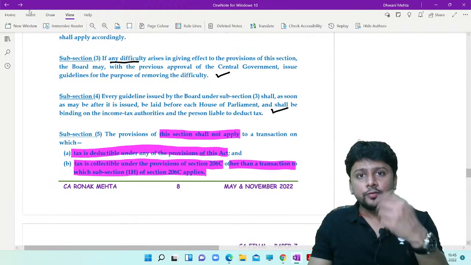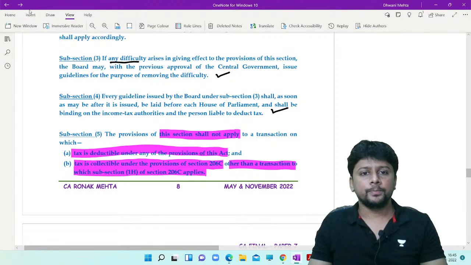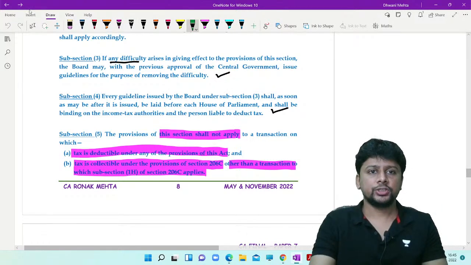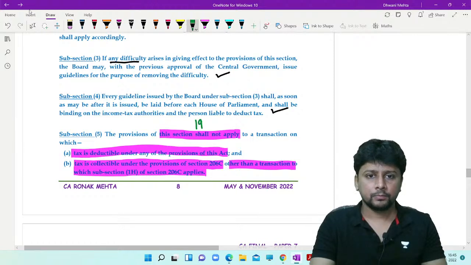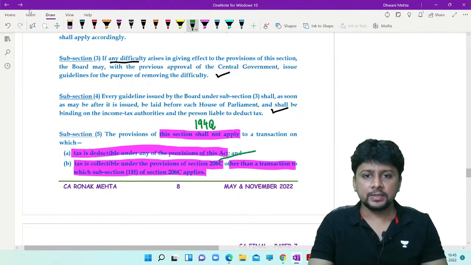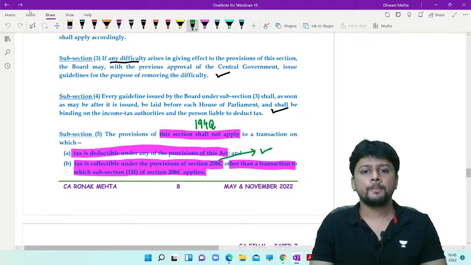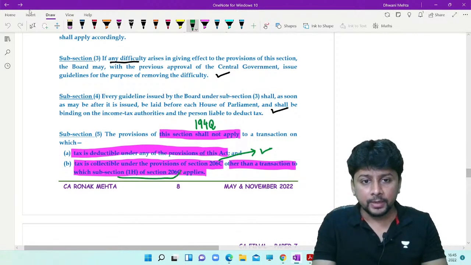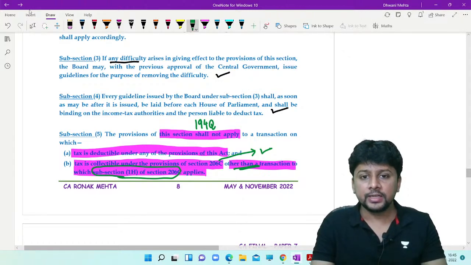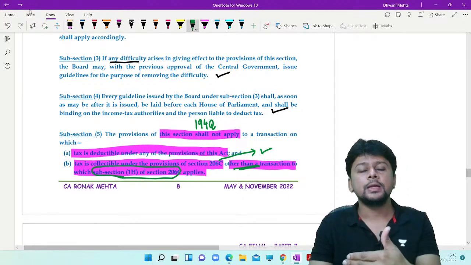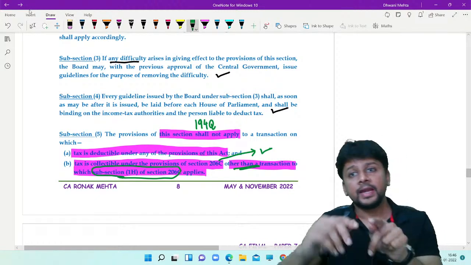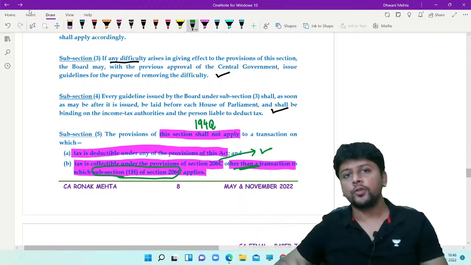It is just confirming that yes, this can be a confusion. If tax is collectible under 206C 1H, then that type of transaction is excluded, which means tax will be collected under 1H and TDS will be done under 194Q.